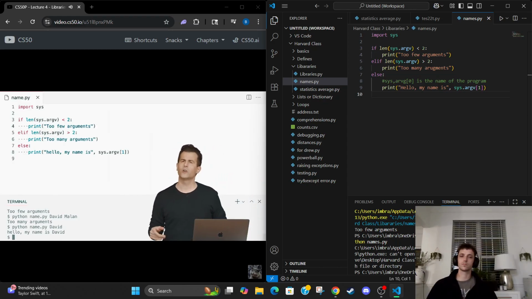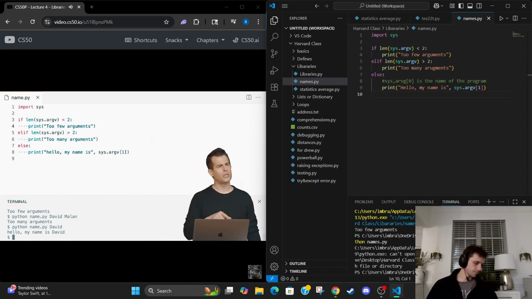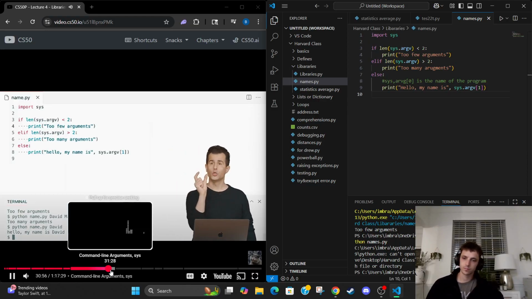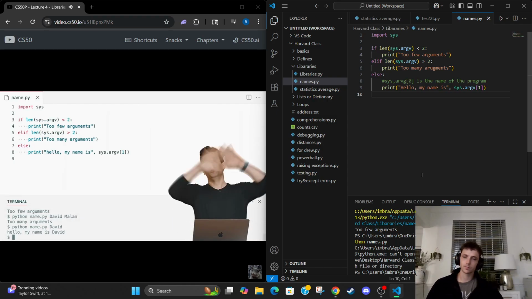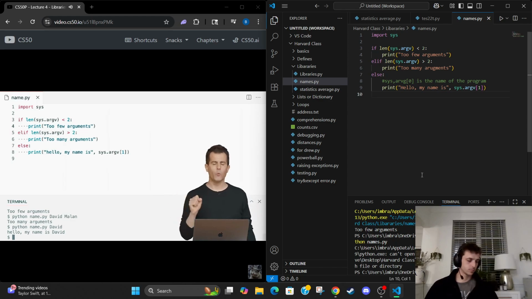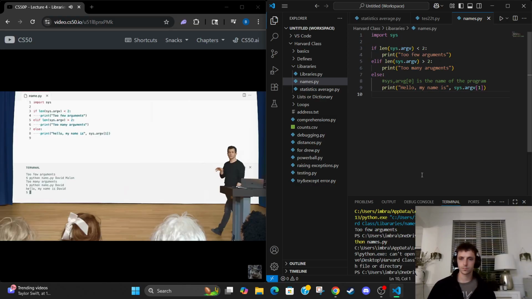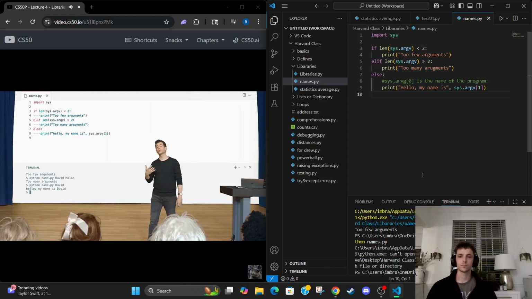So strictly speaking, we don't have to handle exceptions if we can be a little smarter about it and just check for the things that we're worried about, especially if we want to give the user more refined advice. We don't want to just tell them, no, something went wrong, or we don't want to pass. We want to tell them, no, that's too few. Or no, that's too many. We have conditionals in our vocabulary already via which we can now express that. Well, let me pause here and see if there's any questions now on how we handled the error before with the index error, or how now we're just proactively avoiding all index errors altogether by just checking first, is it too few, is it too many, or is it exactly what we want?